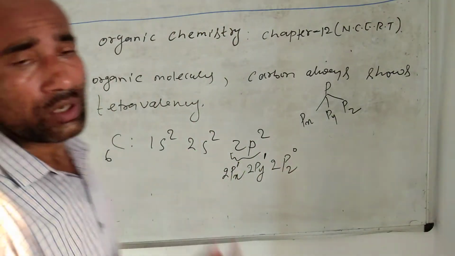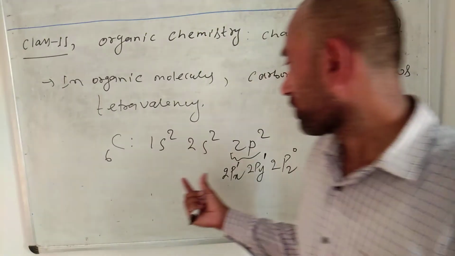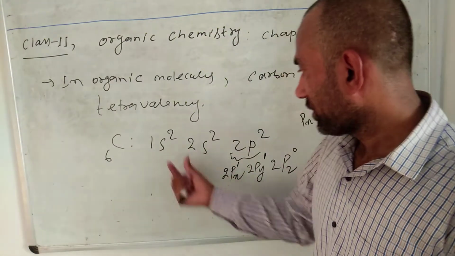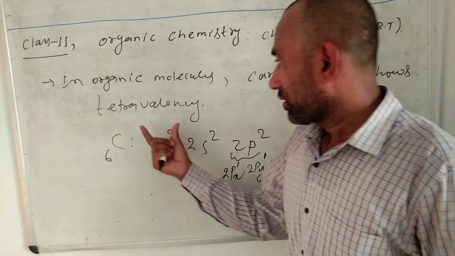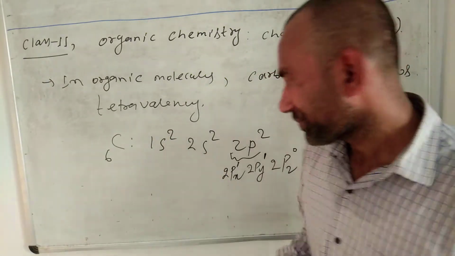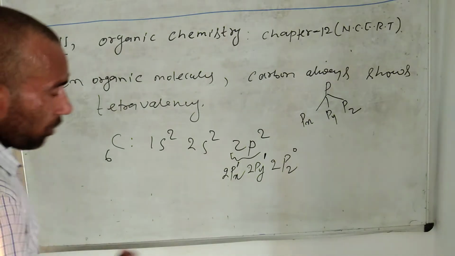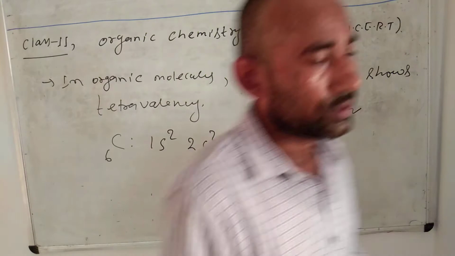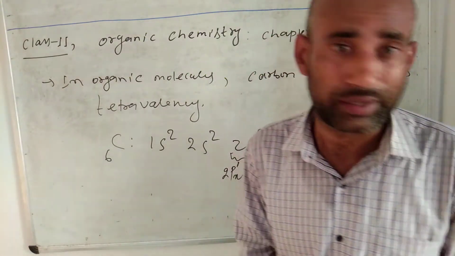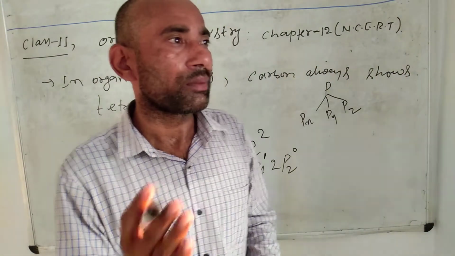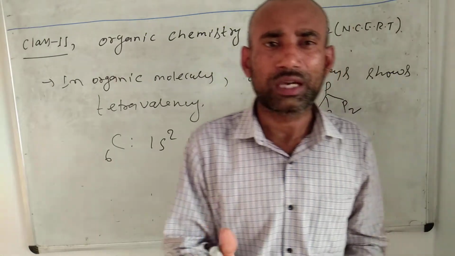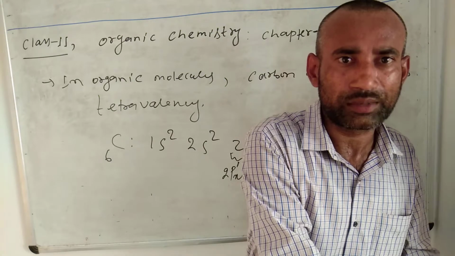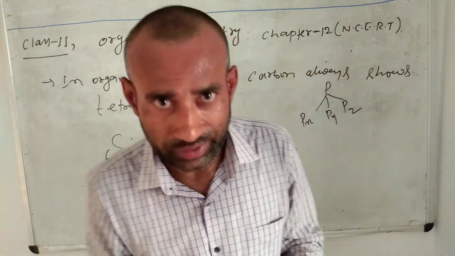This configuration of carbon represents the ground state. When other atoms come to combine with carbon, the carbon atom gets excited. And you know from VBT, the concept from chemical bonding, that when an atom combines with other atoms, the central atom gets excited.